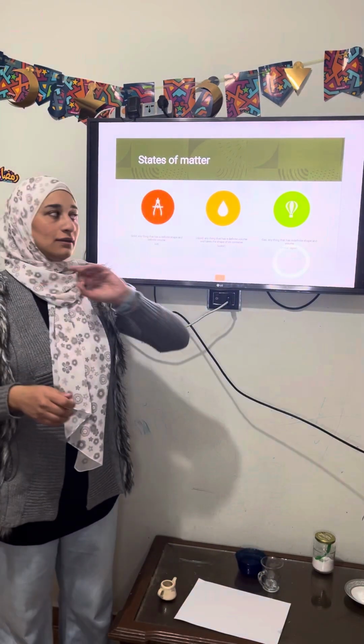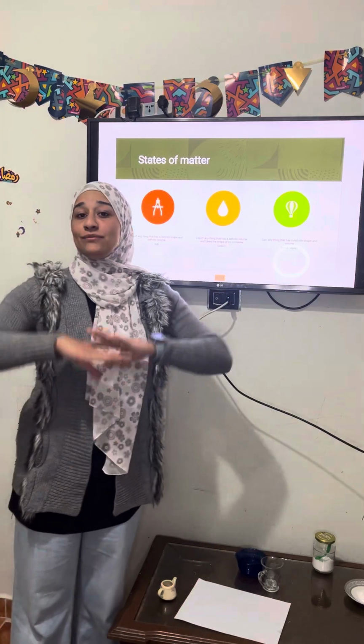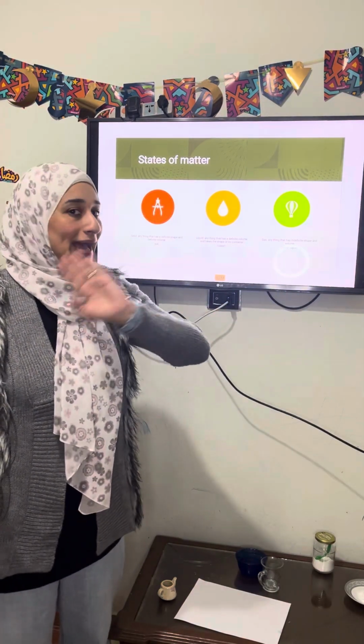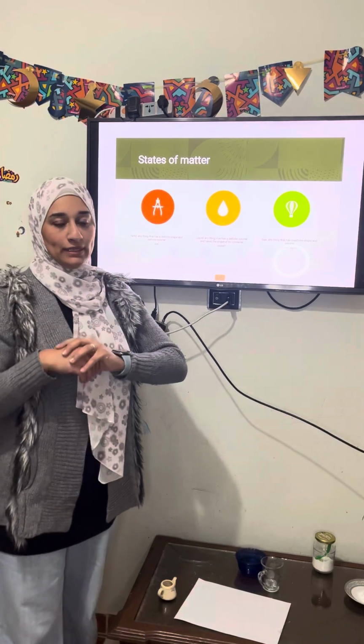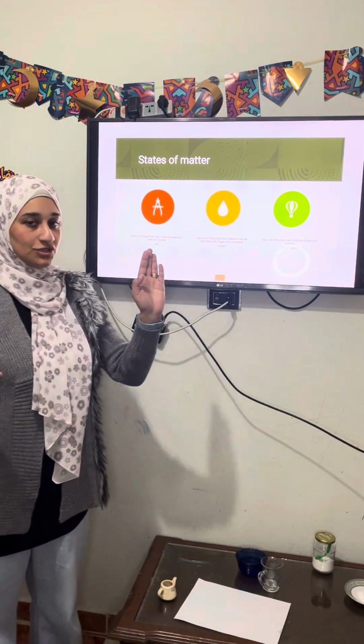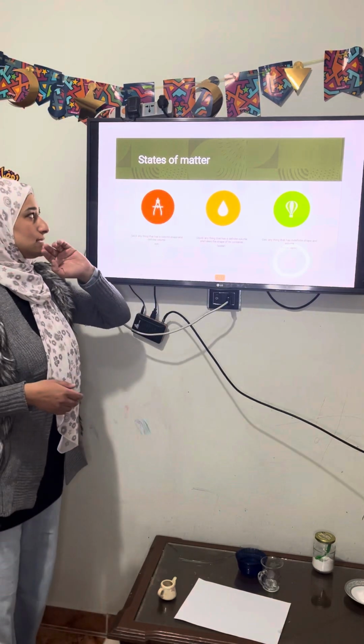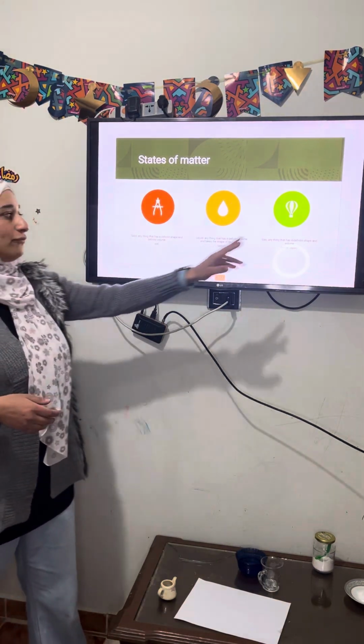Number 3, the gas. The gas around us, the air around us, it hasn't a definite shape or volume. It hasn't a definite shape and it hasn't a definite volume. Okay, these are the 3 states of matter.